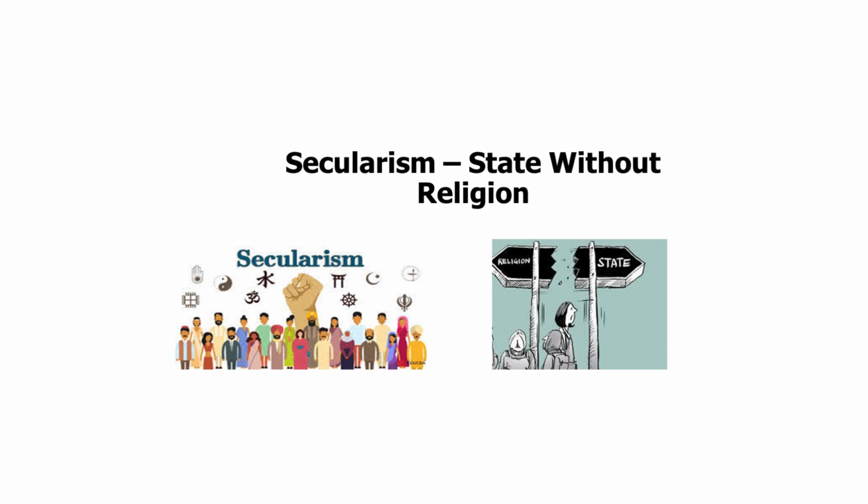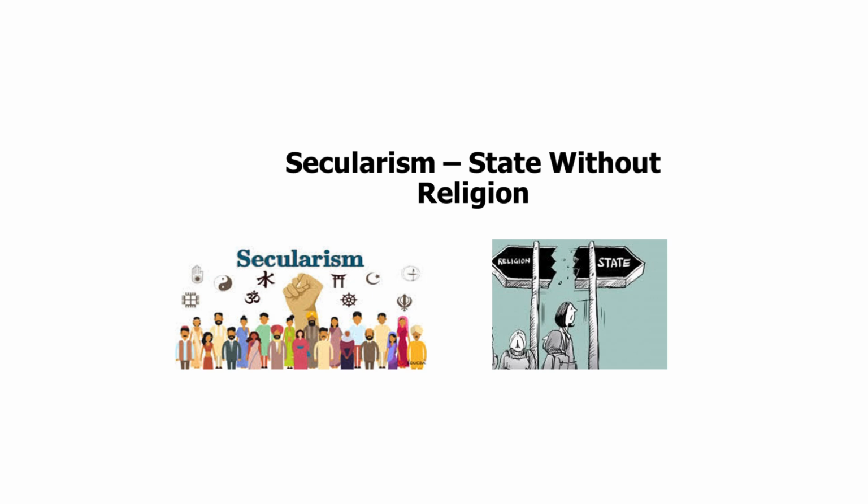Secularism in simple words means state without religion. If we dig deep into its meaning, it is basically an idea that religion should be separate from government. It advocates for a clear distinction between religious institutions and the state. The pictures that I've shared on screen explain this idea really well. In a secular society, religious beliefs or practices do not influence the law or political decisions of the government.